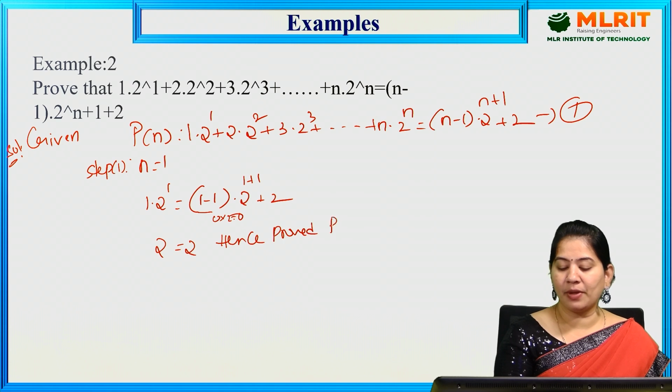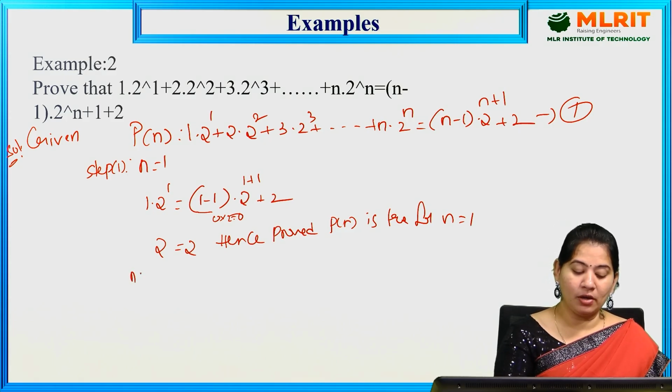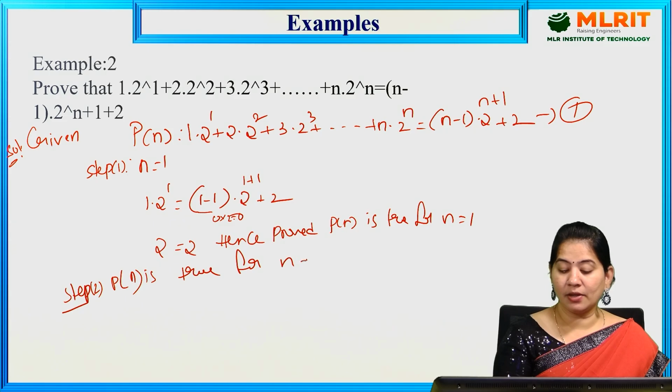Then we can say that P of n is true for n is equal to 1. Now step 2 is, we have to assume that P of n is true for n is equal to k.